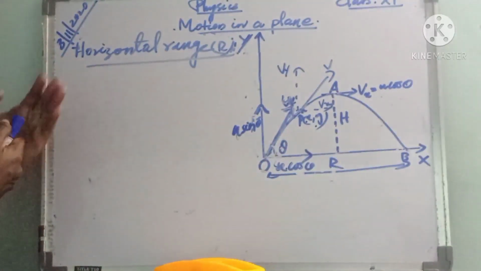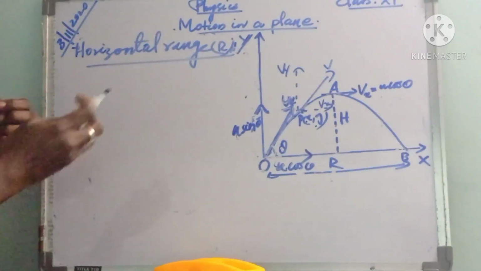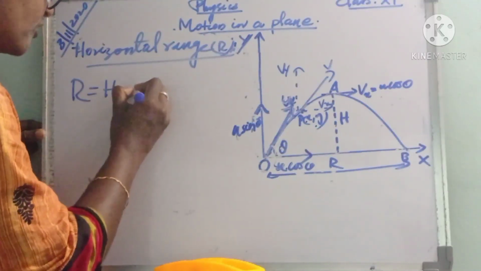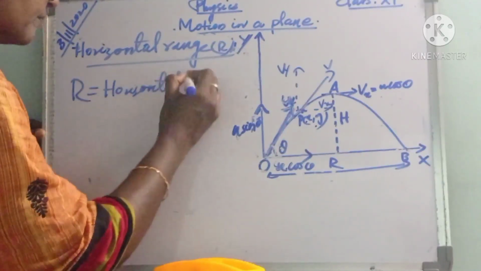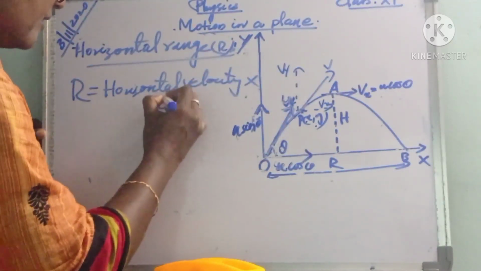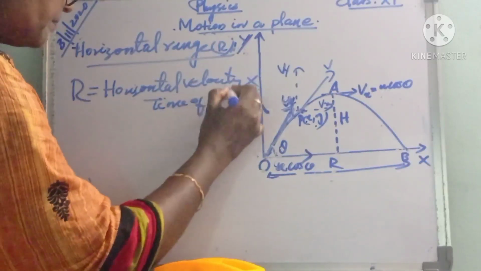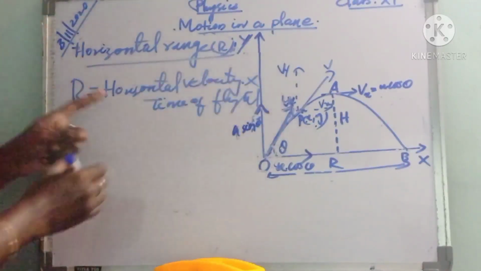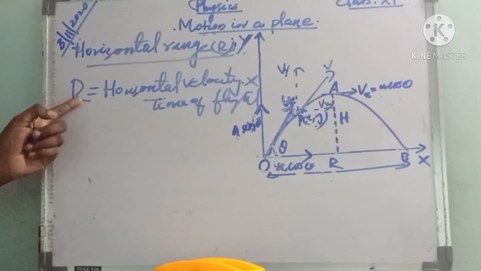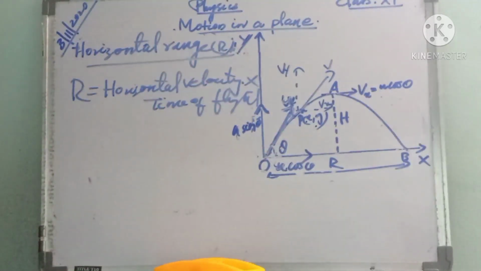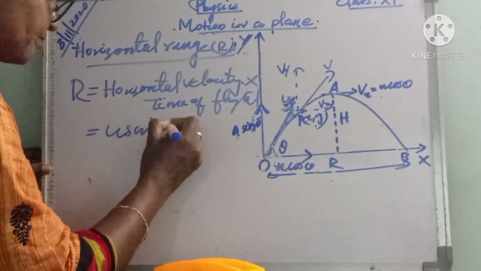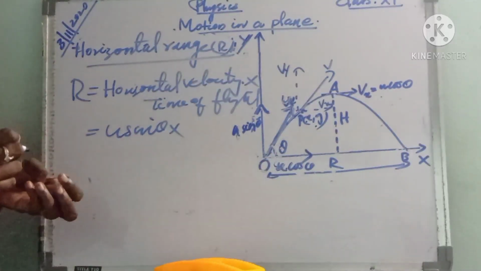Next, we have to find an expression for horizontal range. Horizontal range R is equal to horizontal velocity into time of flight, since distance equals velocity into time. Actually, horizontal velocity is u sin theta.